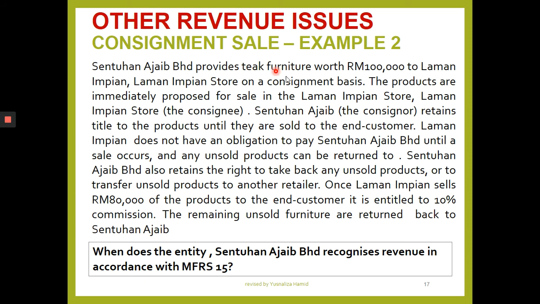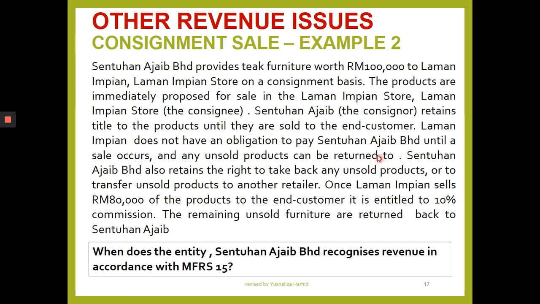We have Sentuhan Ajaib as an example that sells furniture to Laman Impian store on a consignment basis. The products are immediately proposed for sale in Laman Impian store. So Laman Impian store is the consignee and Sentuhan Ajaib is the consignor. Sentuhan Ajaib retains the title to the product until the day it is sold to the end customer. Laman Impian does not have any obligation to Sentuhan Ajaib, they don't have to pay until sale occurs, and any unsold product can be returned to the company.